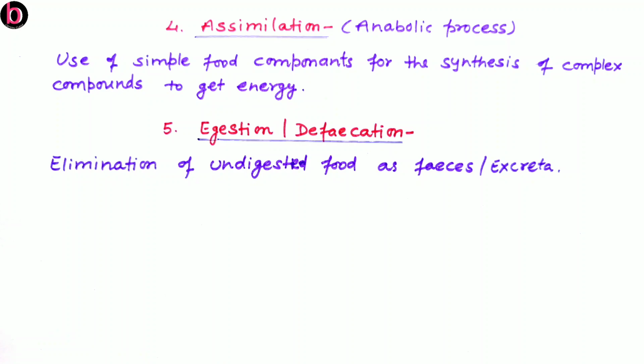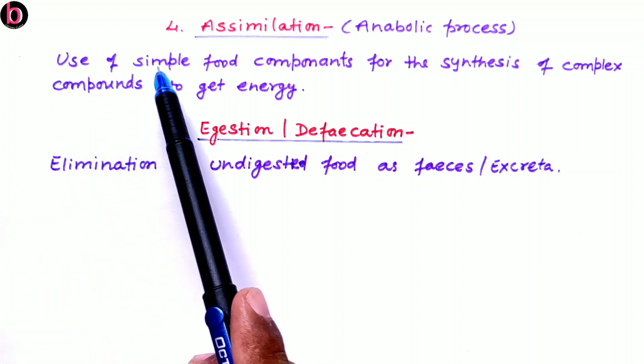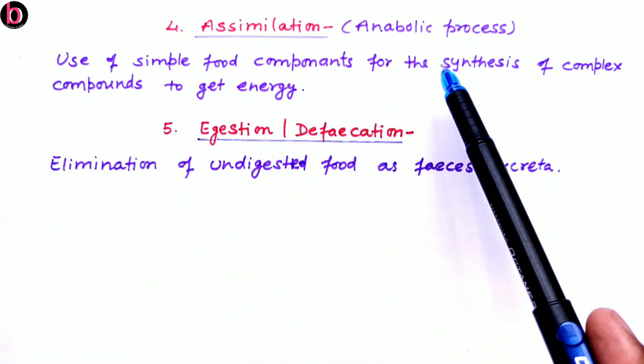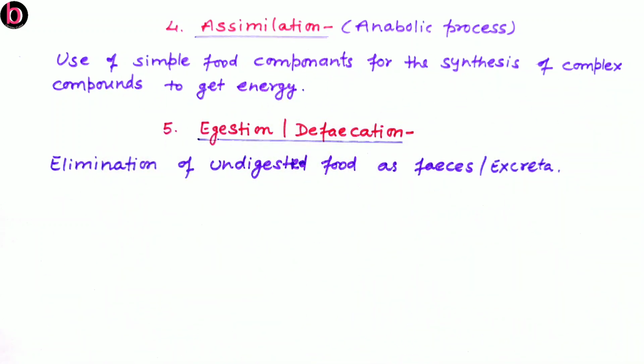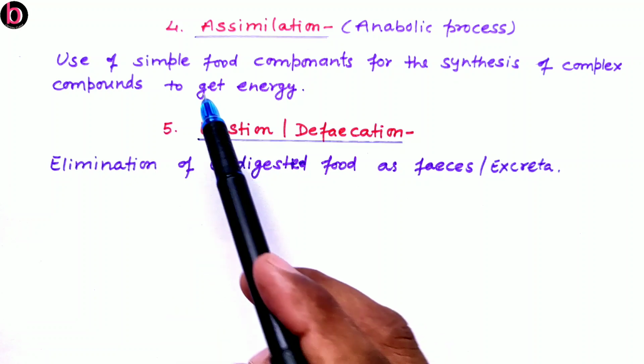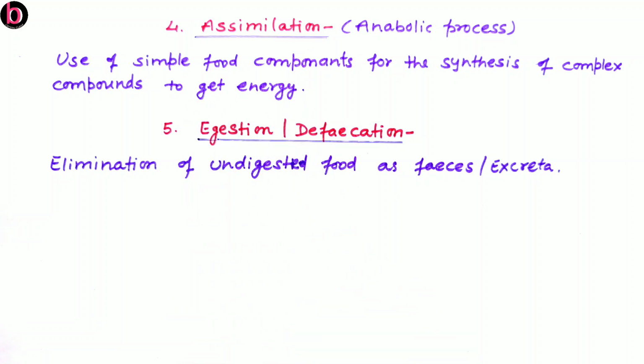If this is in excess, then it is stored for further use. So assimilation is about the use of simple food components for the synthesis of complex compounds and also to get energy. When oxidation of this food occurs inside the cells, the site of oxidation is mainly the mitochondria.